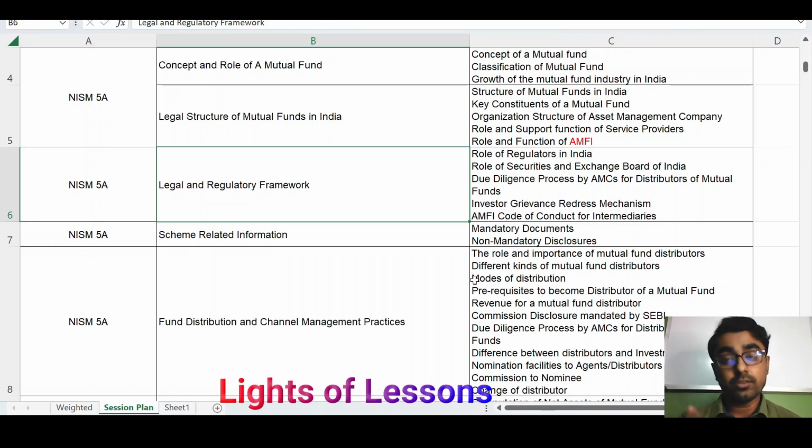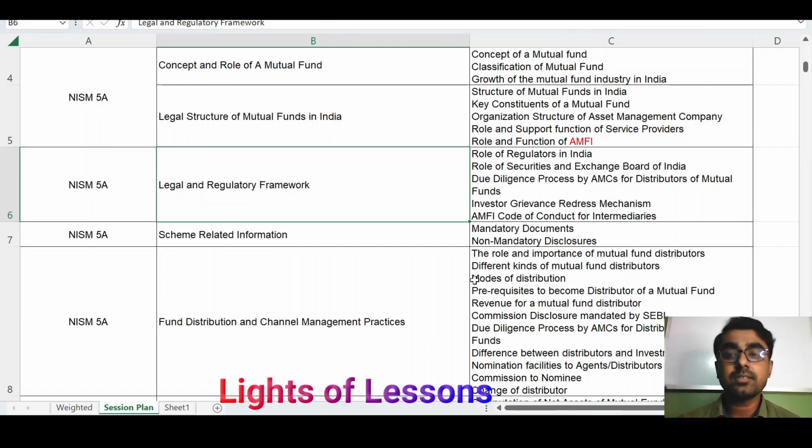Okay, and also in this chapter you will learn about the due diligence of the distributor. And for the investor, if any investor wants to lodge a complaint, what are the different procedures or processes for launching a complaint, that is the investor grievance redressal mechanism, that you will learn in this chapter.